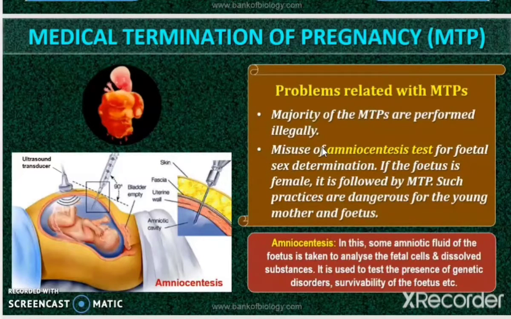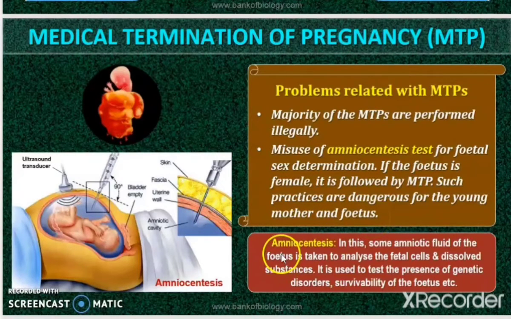It is a test which is conducted to find the sex of the growing fetus. Right, so misuse of this amniocentesis test for fetal sex determination, and if the fetus is female, it is followed by MTP. Even in some rural parts of India, this technique is being followed when the persons come to know that it is a female fetus, and such practices are dangerous for the young mother and fetus.